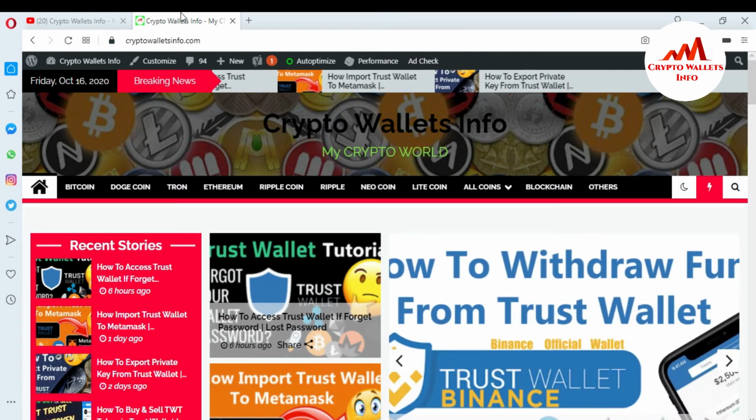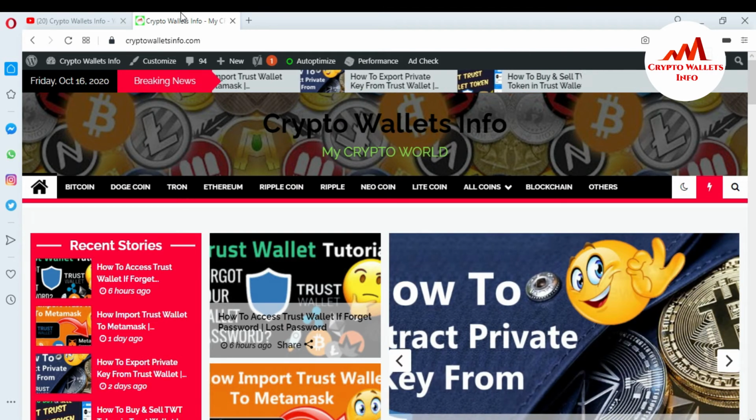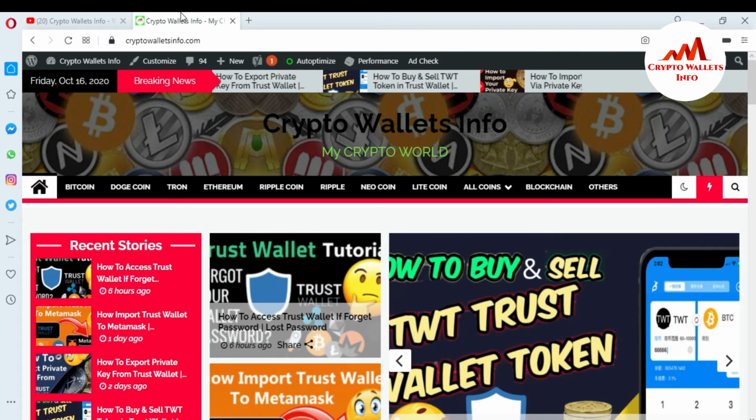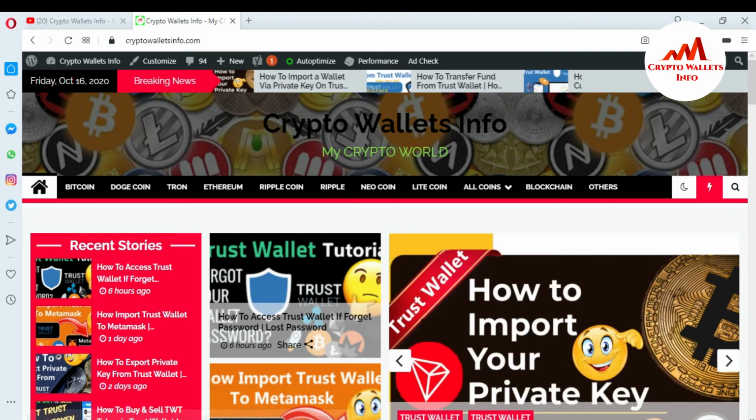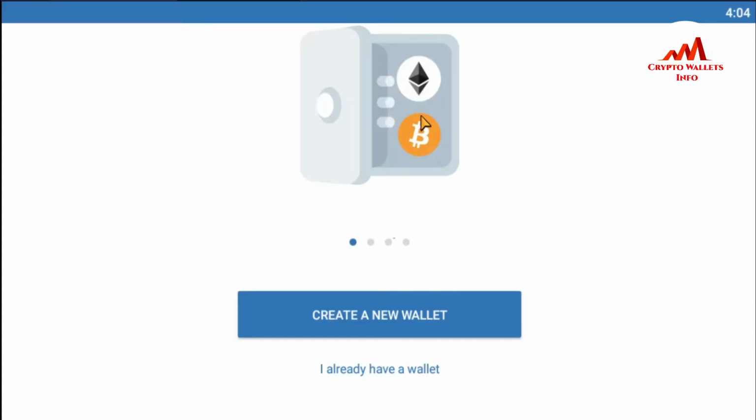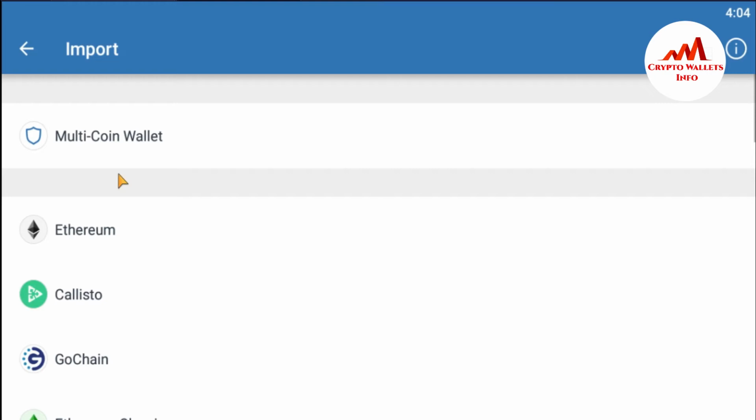Now I'm going to open my Trust Wallet, and today I'm going to enter a wrong mnemonic phrase to recover or restore my wallet. You can see the Trust Wallet is freshly installed on my system. There are two options, create a new wallet and I already have a wallet. I have a 12-word phrase, so I'm going to click on I already have a wallet, and then multi-coin wallet.